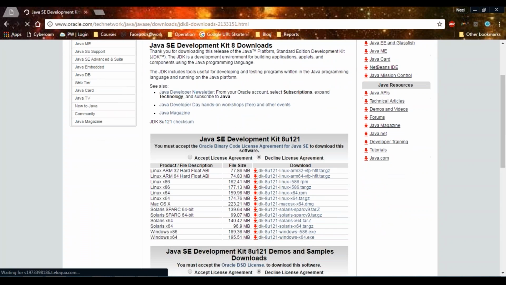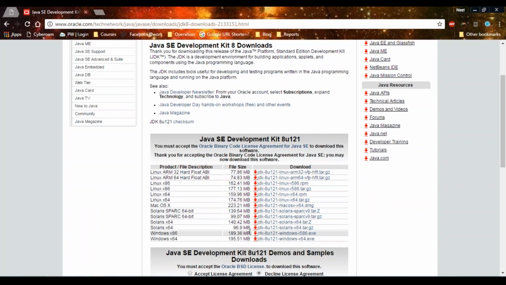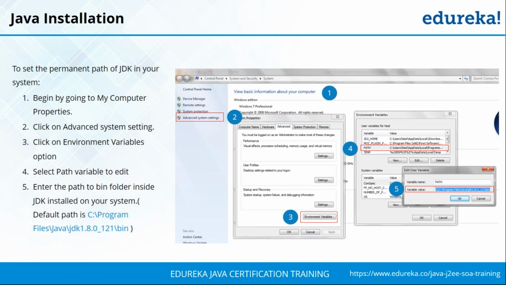Then you need to specify which operating system is your choice. Before that, just accept their license and then you can choose the corresponding operating system. Now the installation of Java is very easy. All you need to do is just click next, next, next until you're done with it. After that comes an essential process where you need to specify your Java Development Kit's path. So go ahead and install Java on your system and then I'll help you understand how to set the path variable.